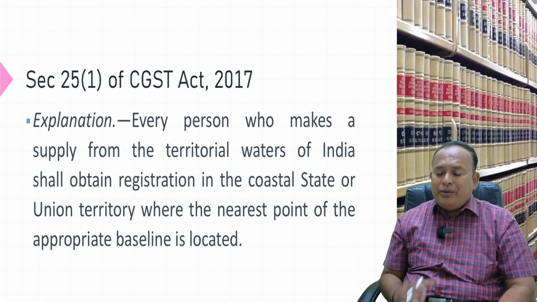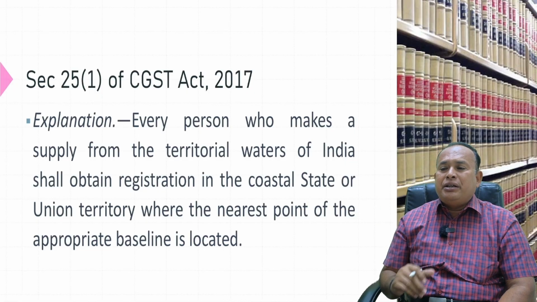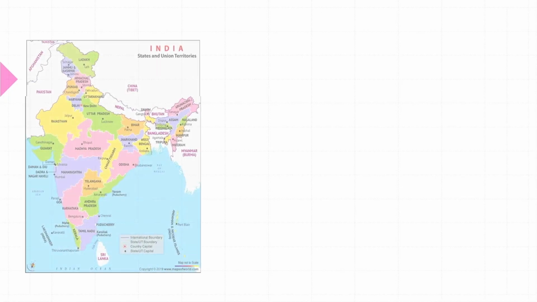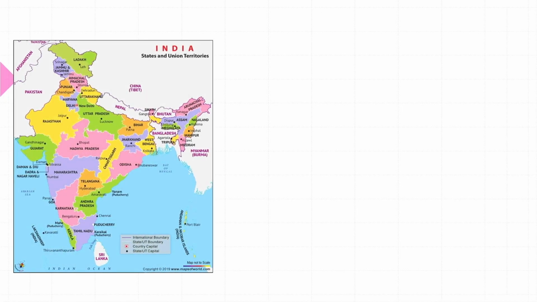Meaning, I will show you this particular clip, then you understand more crystal clear. Look here on the screen, my dear sir. India. Now my unit is located in territorial waters in the sea. On the surface of the sea, I have my place of business.